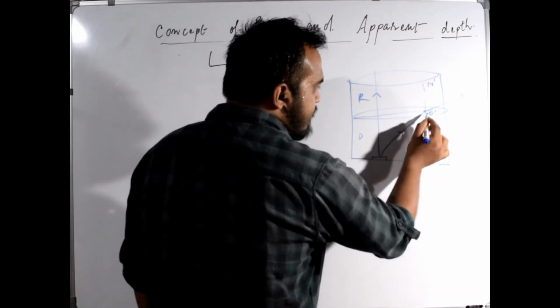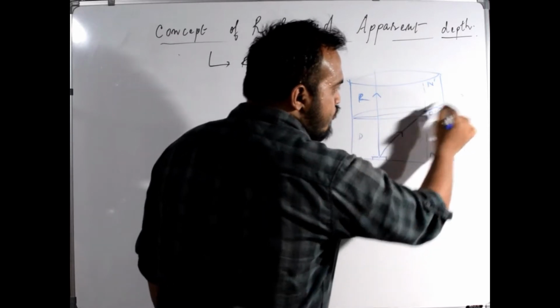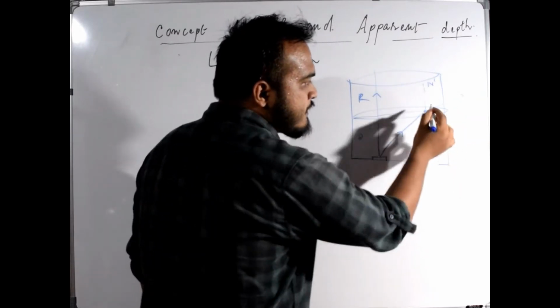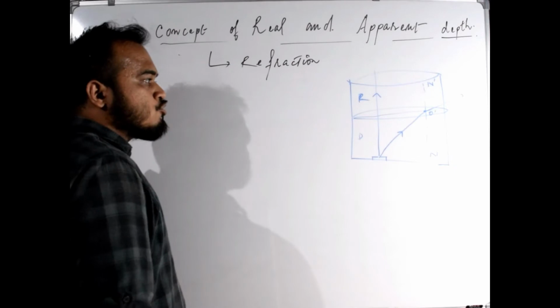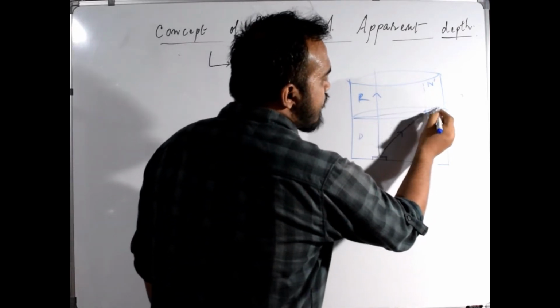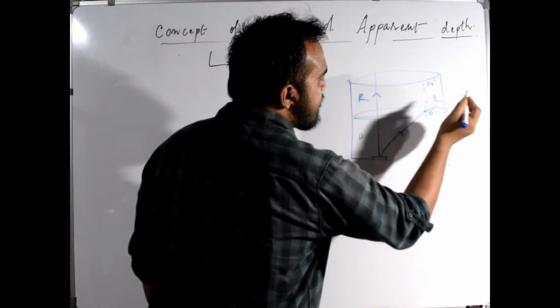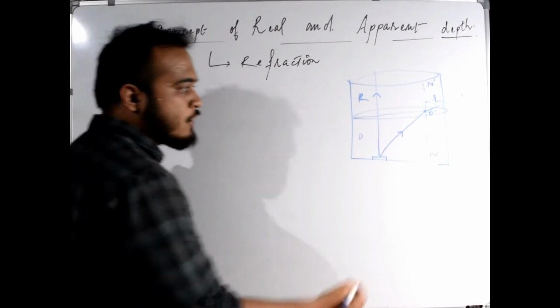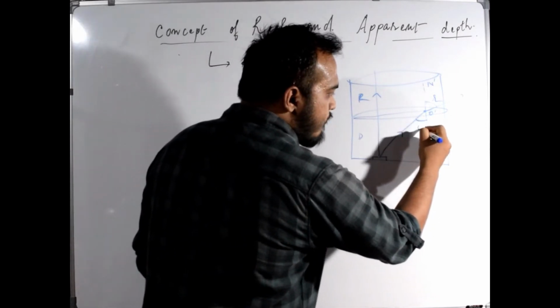So this ray after striking the surface will move away from the normal because it is moving into the rarer medium. So this will be the angle of refraction, and this will be the angle of incidence.